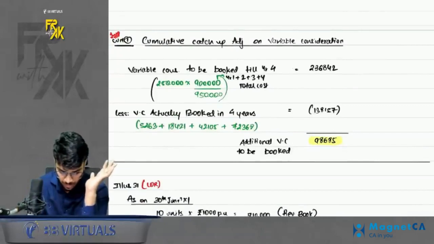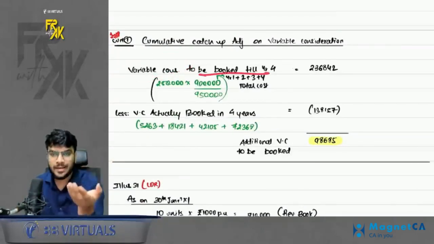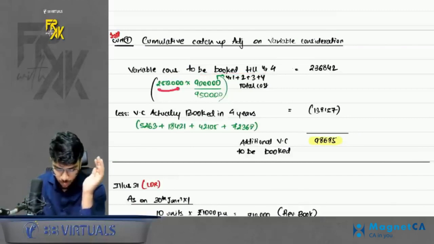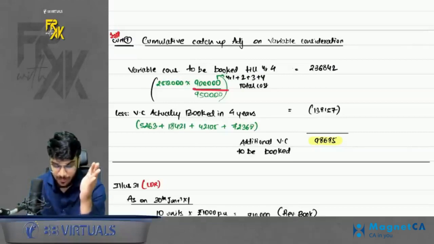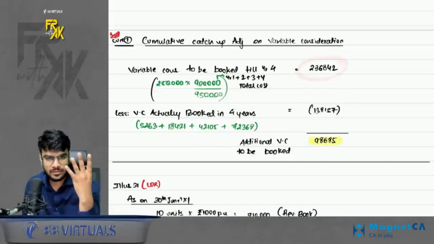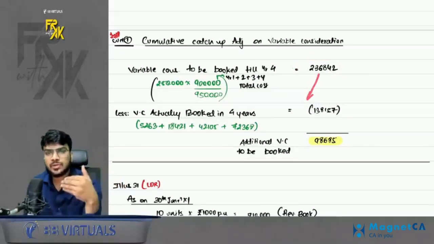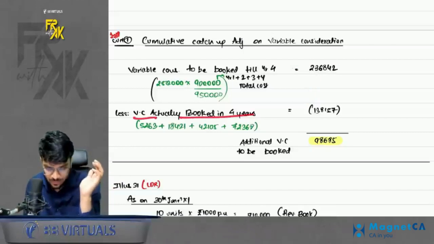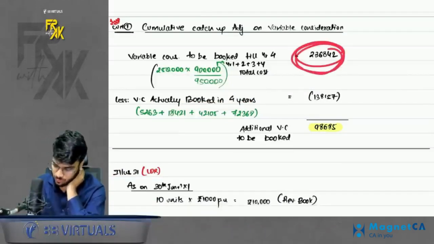What is the working note? First of all, you will check the variable consideration to be booked till year 4. How will you find this? Take 2.5 lakhs, multiply by the cumulative cost incurred till 4th year, divide by total cost. So you will get this much revenue should have been booked for 4 years on variable consideration. Now compare this with how much you have actually booked. Less: variable consideration actually booked in 4 years. So this much should have been booked, but you only booked 138.